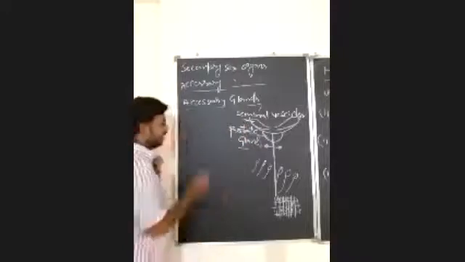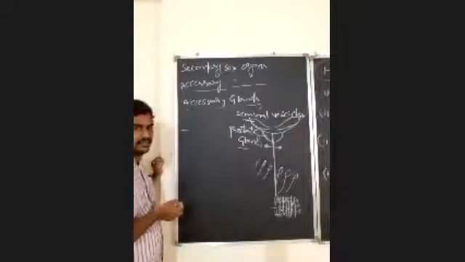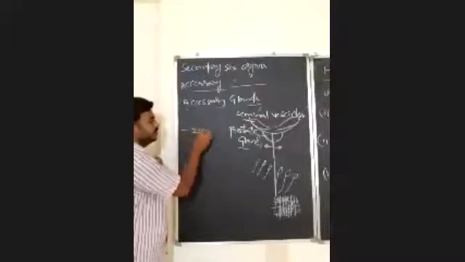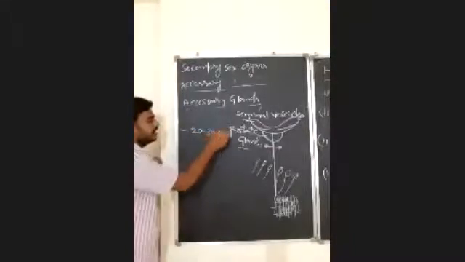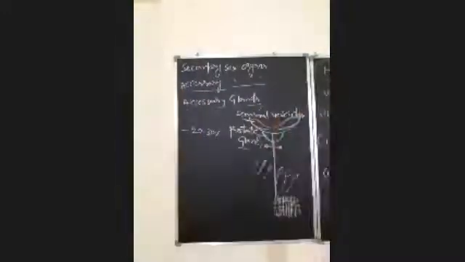And what is the role of this gland in the secretion of seminal plasma? It secretes 20 to 30% of seminal plasma. That you have to remember. And what are the various components present in this?